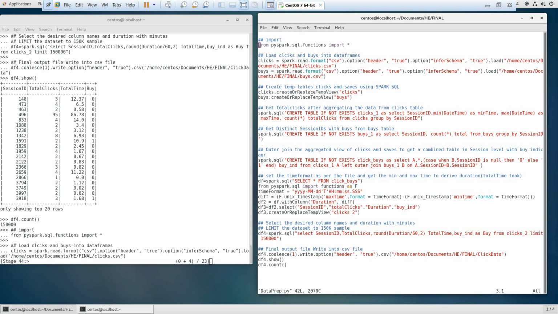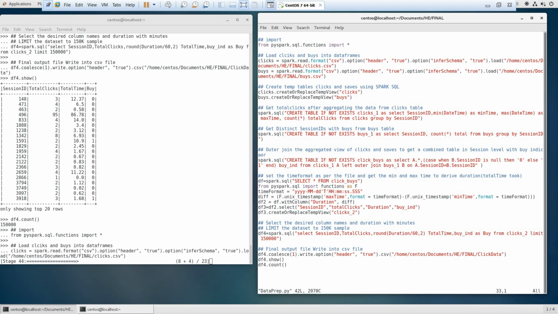So let me go through the program here. I have clicks and buys, reading from the CSV file and creating a data frame. I'm creating two temporary tables, clicks and buys. I'm joining these two tables and aggregating them and getting the final output of total clicks, total time spent and a buy indicator.